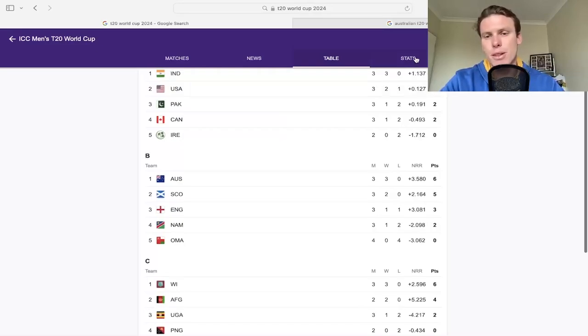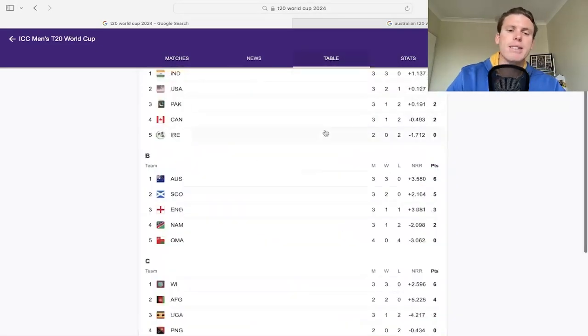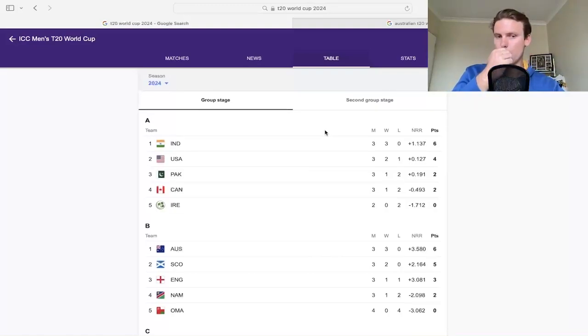We're going to go through a lot of the top stats and also some of the matches, especially from an Australian standpoint. So let's go through Group A to start off with. And India have won their 3 matches. Actually had a really close matchup against USA just yesterday there. And they got it with 9 balls to spare, and Virat Kohli got a golden duck.